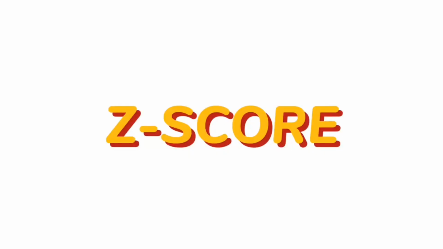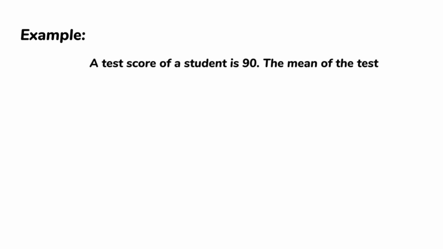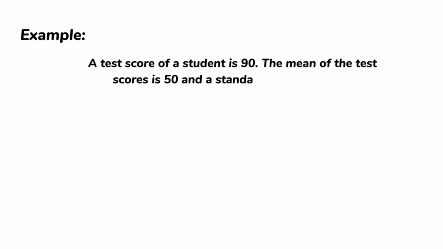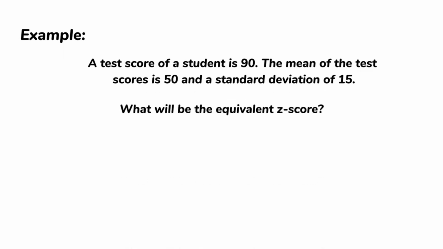Let us proceed on how to get the z-score. This is the first example. A test score of a student is 90, and the mean of the test scores is 50, with a standard deviation of 15. Assuming that the distribution is normal, what will be the equivalent z-score?